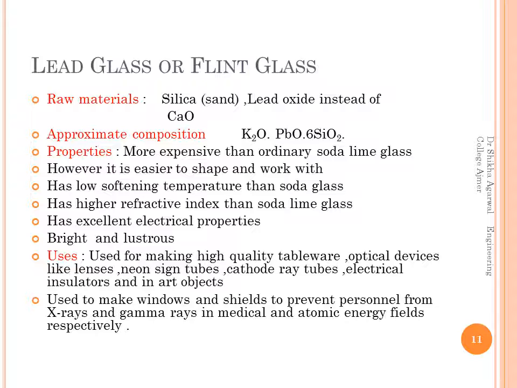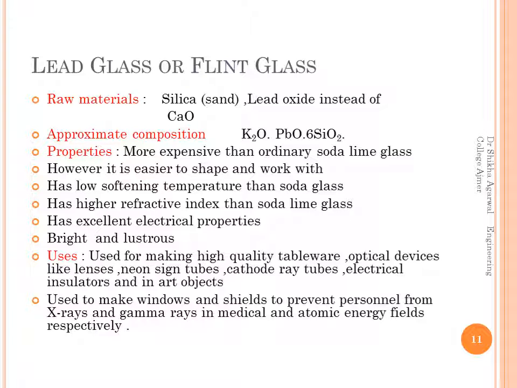In properties, it is more expensive than ordinary lime glass. It is easier to shape and work with. It has low softening temperature than soda glass. It has high refractive index, and because of high refractive index it shines, and therefore it is used to make good quality tableware. It has excellent electrical properties. It is bright and lustrous.